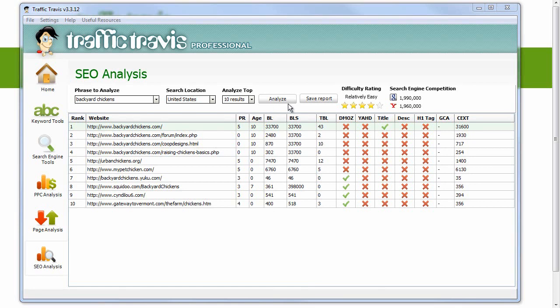Also, just to clarify, the difference between these 2 columns, BL and BLS, is that backlinks are for a specific page, and BLS is backlinks for a whole site. So for example, Backyard Chickens here has 33,700 links pointing to the domain, but this particular page on Backyard Chickens only has 2,500 links. For competition purposes, the most important is probably backlinks to the individual web page. So, since the results for this have quite a few PRs above 2 and 3, and the backlinks are well above 100 for most of these, this is a rather competitive keyword to get started with.